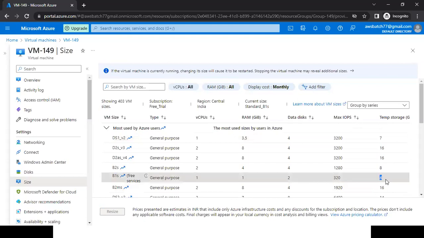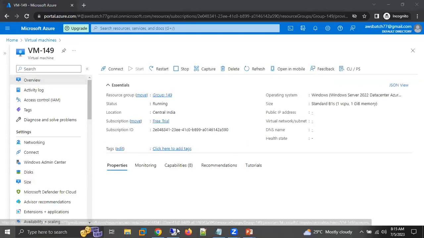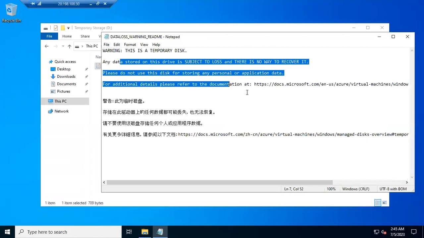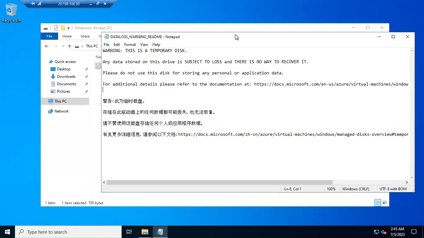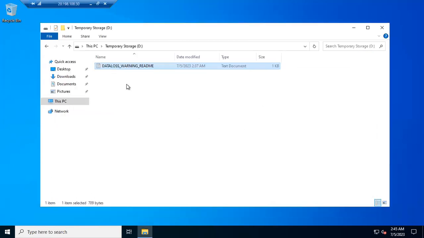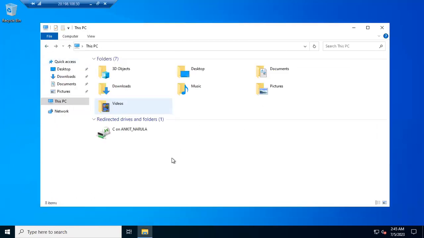Because of that, we are getting 4 GB of the temporary storage. And in this one, it is clearly mentioned from Azure: don't store your data. If you store, might be you will lose your data, and that particular data is impossible to recover. Even if you have taken a backup of your virtual machine, this particular drive is not coming under your backup. So don't store your data under this particular temporary storage.